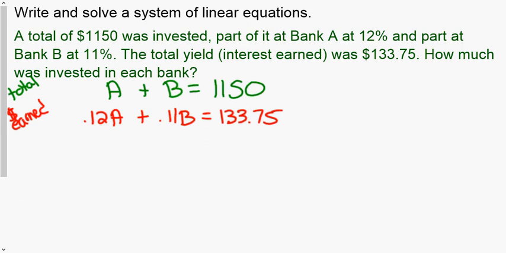Now, how you go about solving this, can you use substitution? You bet. You can solve the top one for A, or you could solve the top one for B and substitute it in that red, money earned line. Could you use elimination? Yes. If you were going to use elimination, what I would do is multiply this red one by 100 to get rid of the decimals, and then multiply the top one, the green one, to get your opposite coefficient.